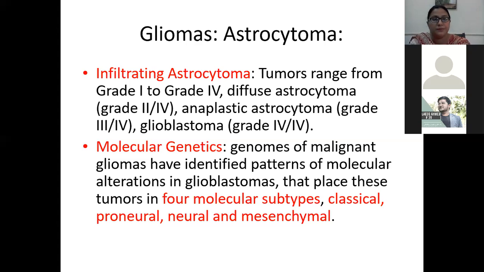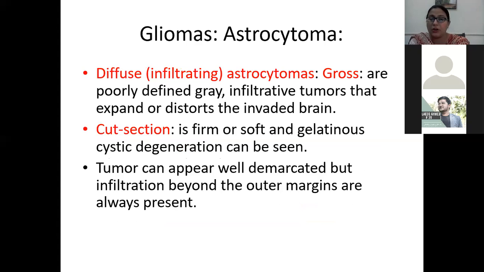Clear? So beta, grossly, the diffuse infiltrating astrocytomas are poorly defined gray infiltrative tumors that expand or distort the invaded brain. Okay, the diffuse type of astrocytoma will infiltrate, it may be a poorly defined gray infiltrative tumor. Okay, and the cut surface shows a firm or soft and gelatinous cystic degeneration can be seen. Tumors can appear as well demarcated, but infiltration beyond the outer margins is always present.